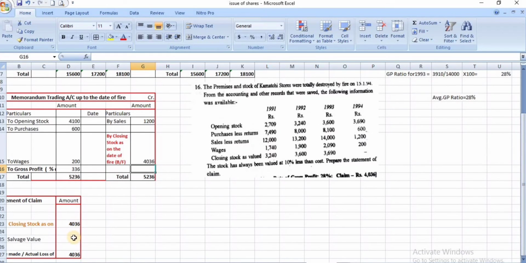Here there is no salvage value. There is no salvage value in this problem. Salvage value is not given. So your amount of claim is 4,036 rupees.